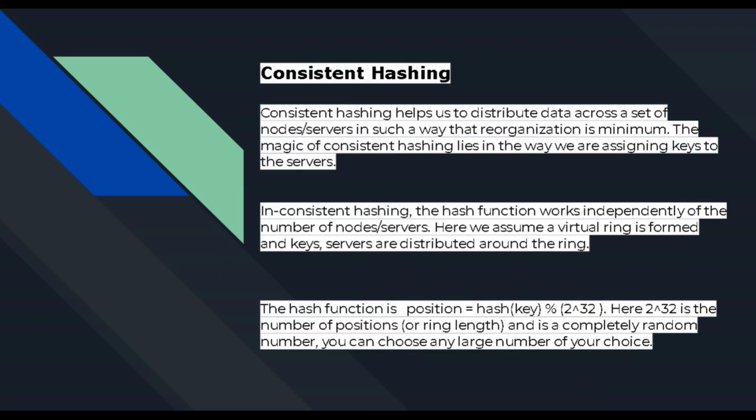So what we say is that consistent hashing will help us achieve a system with a minimum number of reorganizations. This is the key line: the number of reorganizations is minimal, and that is the magic of consistent hashing, because it does not disturb all the nodes in the cluster. It only disturbs two nodes or a few more, where you are reorganizing things in between. It doesn't disturb all the previously settled nodes. So that is something I like about consistent hashing.